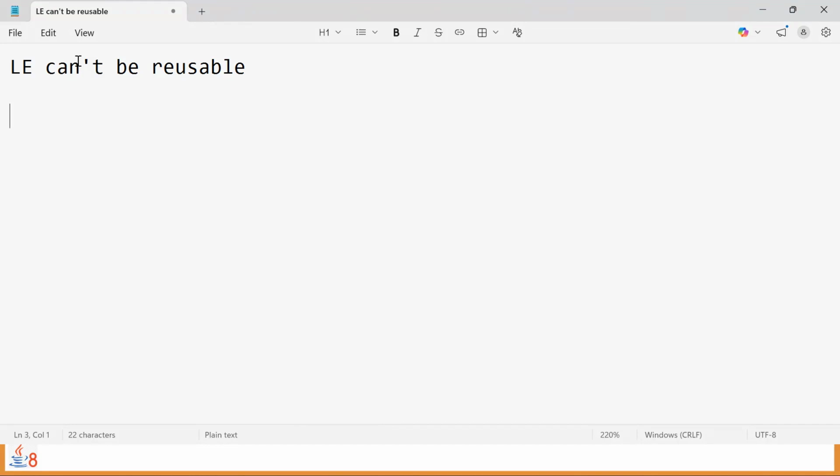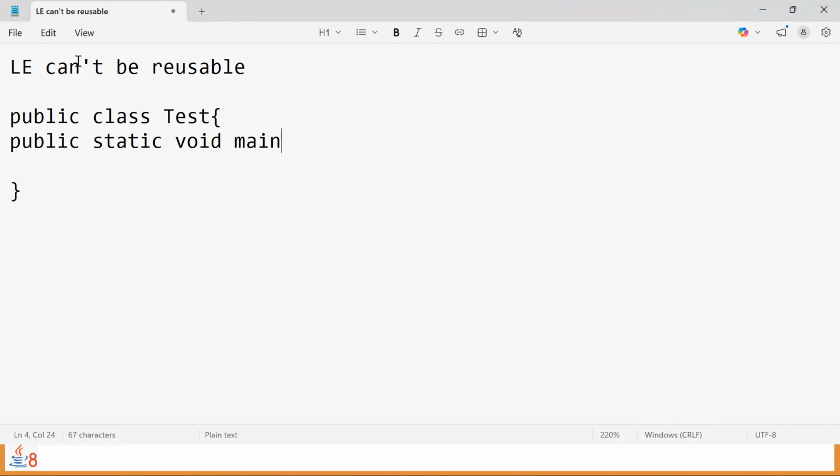For example, inside a class, to perform any task and to execute it, I'm considering the main method. When it comes to any lambda expression that is written inside this main method for execution purposes, is it possible to reuse it? That's the question.